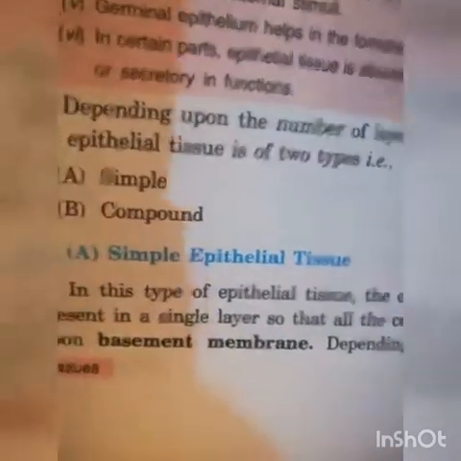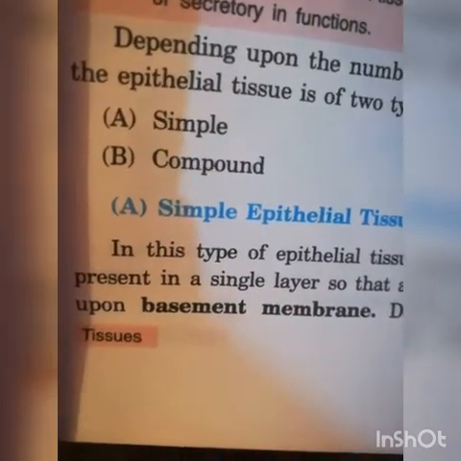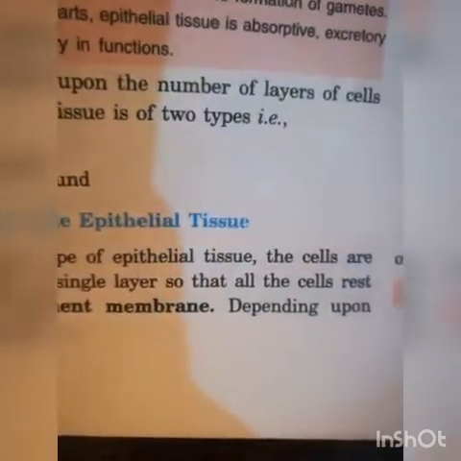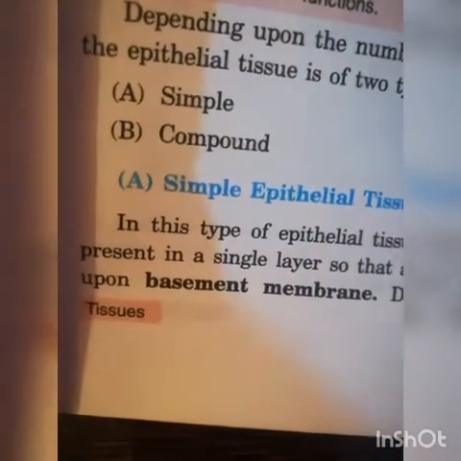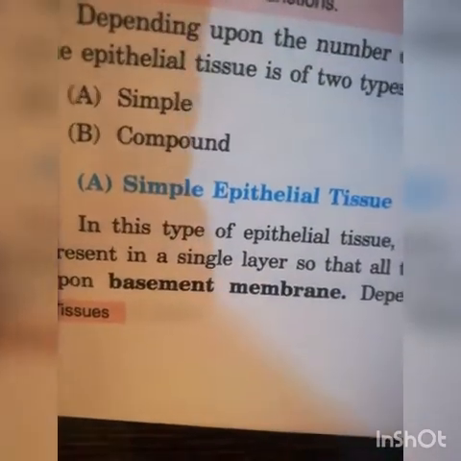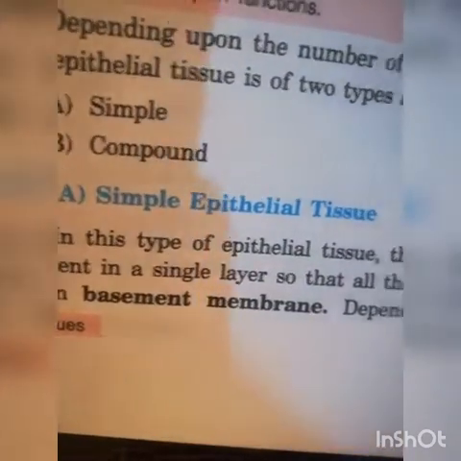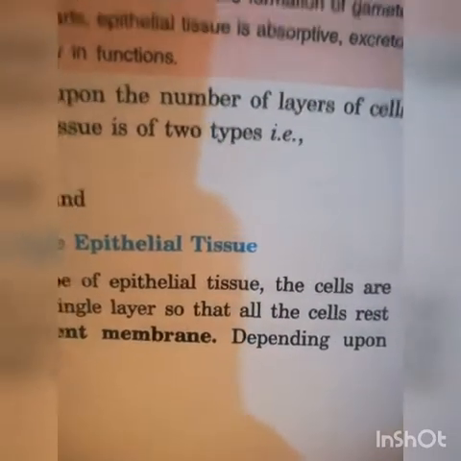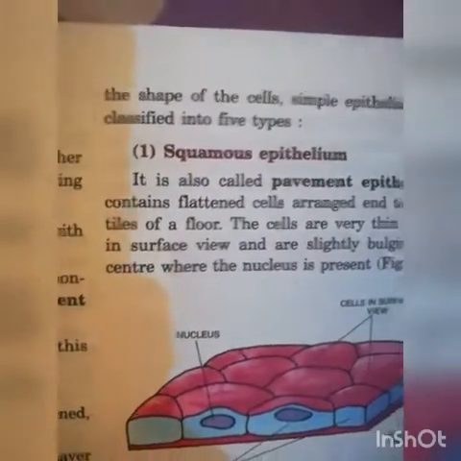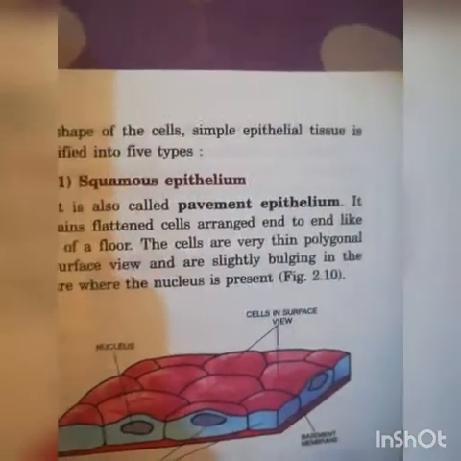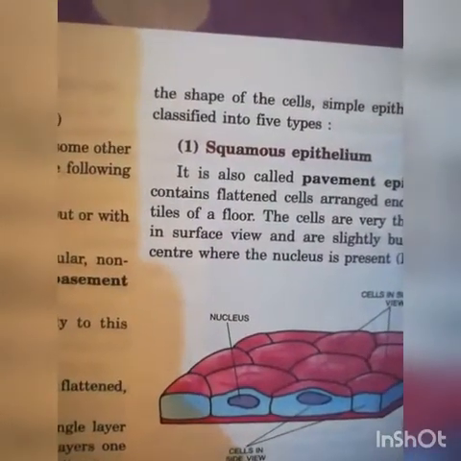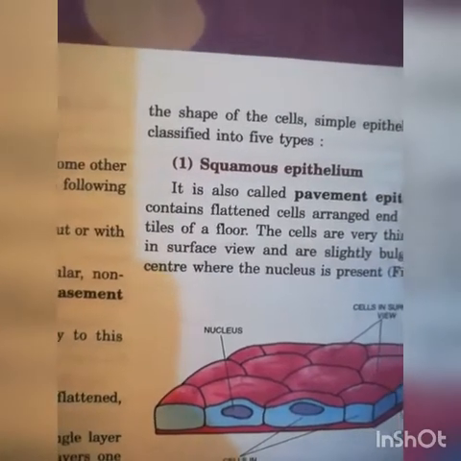Simple epithelial tissue: in this type, the cells are present in a single layer, so that all the cells rest upon the basement membrane. Depending upon the shape of cells, simple epithelial tissue is classified into 5 types.